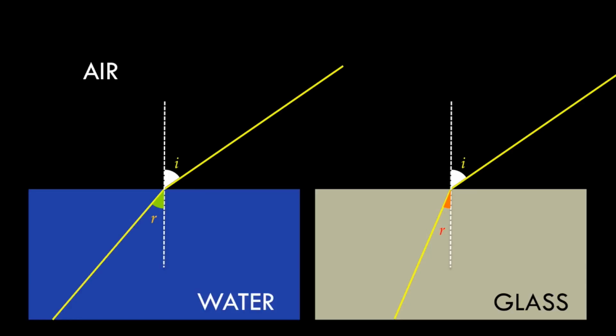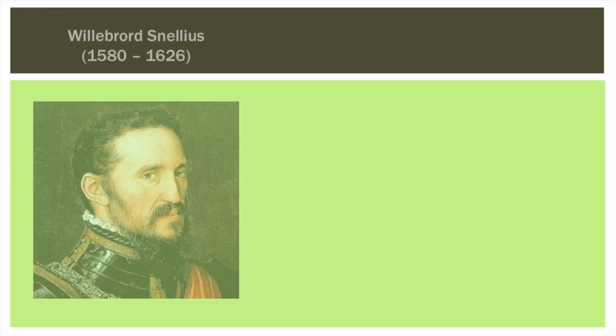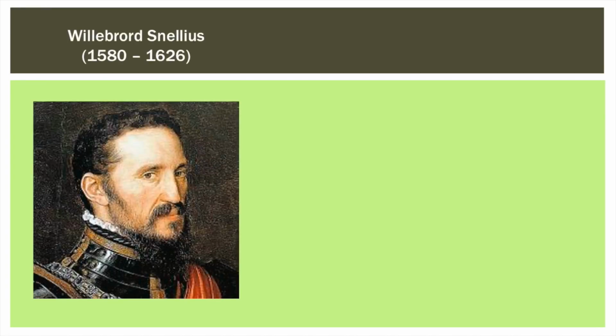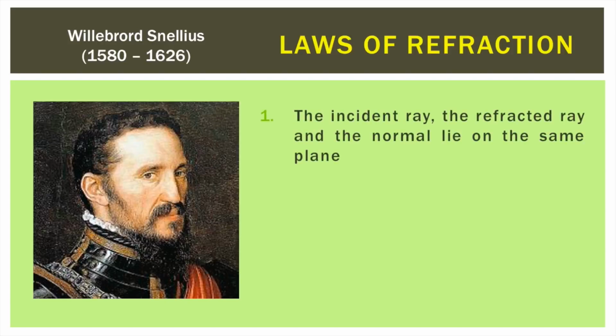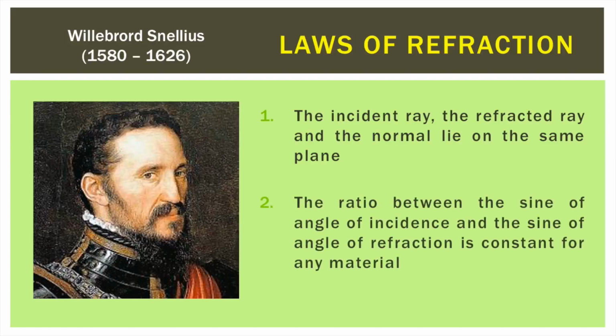The phenomenon of refraction of light was studied in great detail by the 16th century Dutch physicist and mathematician, Willebrord Snellius, known to the English-speaking world as Snell. After experimenting with a number of transparent materials, Snell postulated the laws of refraction. The first law of refraction states that the incident ray, refracted ray, and the normal lie on the same plane. The second law states that the ratio between the sine of angle of incidence and the sine of angle of refraction is constant for any material.